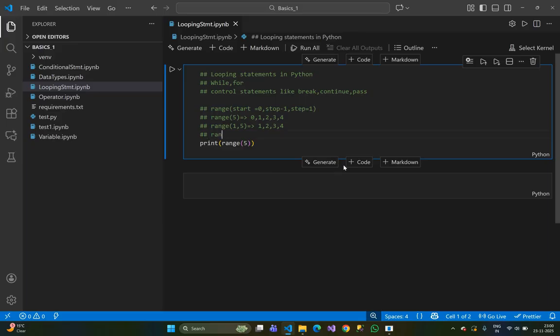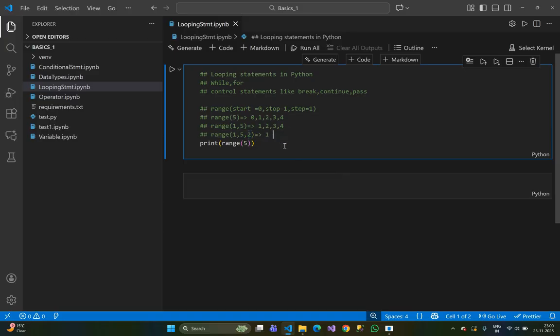And suppose one more example. In range I have passed 1 comma 5 comma 2. Then what will be printed? That means start from 1, and go till stop minus 1, which is 5 minus 1, 4, incremented by 2.